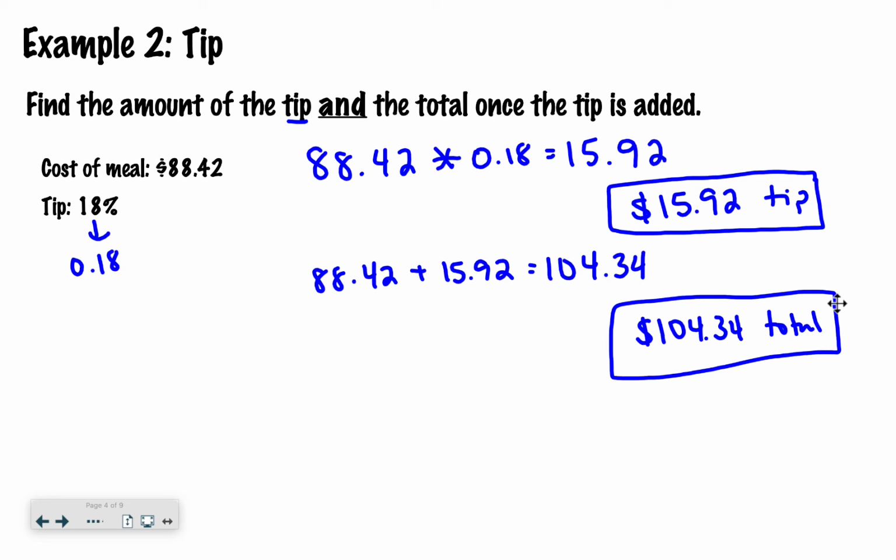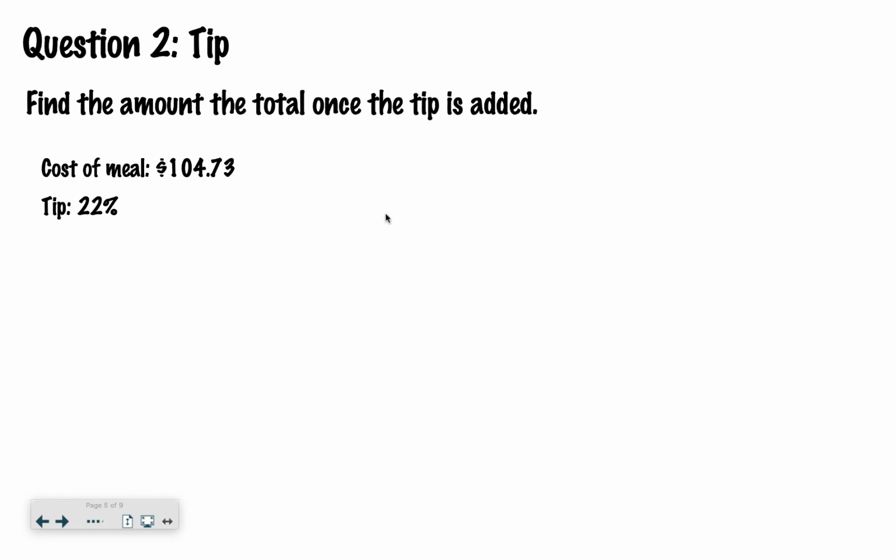So hopefully you see the connection. Hopefully you see the similarities between tax and tip. And pretty soon you'll see the comparison. It's the same as markup. Okay? But before we move on to markup, I want you to figure out the total amount. That should say find the total amount once the tip is added, terrible grammar. My apologies. Anyways, the cost of the meal is $104.73 with a 22% tip. How much is your total?